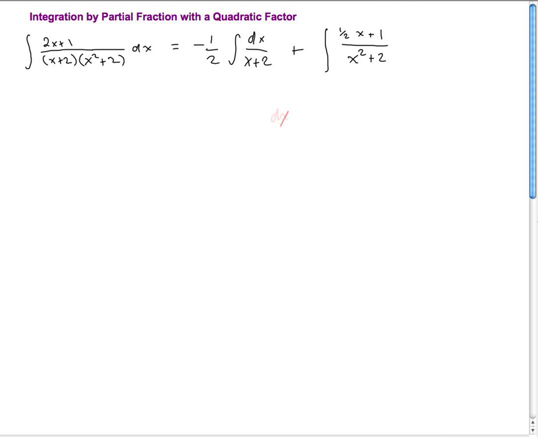it's ln absolute value of x plus 2, ln of that u. And the derivative of that x plus 2 is just 1, so I don't have to even worry about the constant here. And for this other one, I'm going to pull out the 1/2 just to make it a little bit easier. So I'm going to get 1/2 integral x, and that 1, oh, I forgot the dx here, so sorry. Okay, in that top integral, I forgot the dx. So then when I pull the 1/2 out of the 1, well, that's going to leave a 2 here, right? Because 2 times 1/2 is equal to 1. And that's x squared plus 2. Don't forget the dx this time.